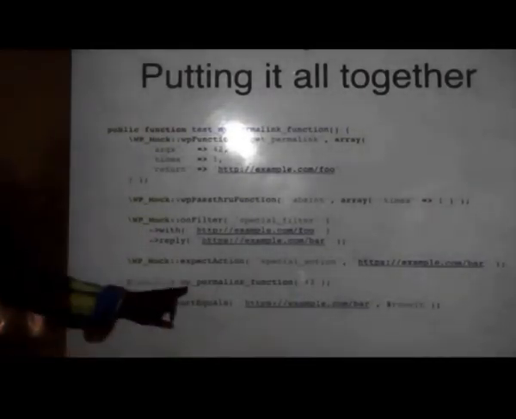Okay. So basically this is the setup step. All these things are the setup step. We are setting everything up. We are creating the mock for the getPermalink function. We are creating the filter for the filter that we are using in the code. We are also creating a mock for the action that is there in the code. So all this is the setup part. And then this is the act part, where we are calling the actual function.